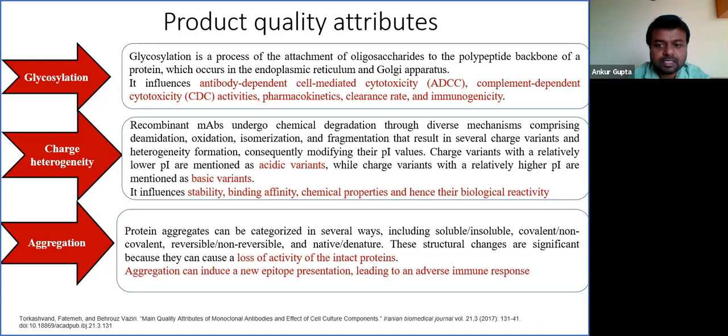So as the name suggests, the molecules get aggregated, due to which high molecular weight species get formed. Because of this aggregation, it results in a loss of activity of the intact protein, or it may lead to a new isotope formation that may lead to an adverse immune response. So these are the most important product profiles that are generally looked at.